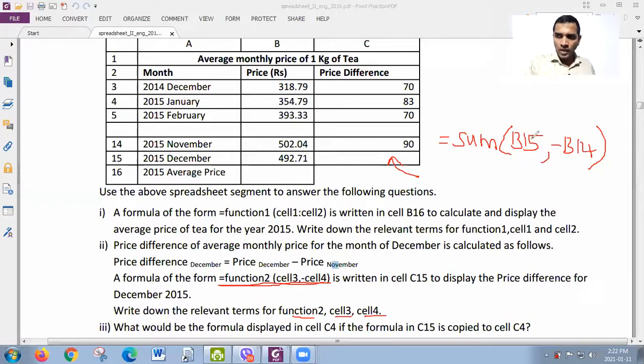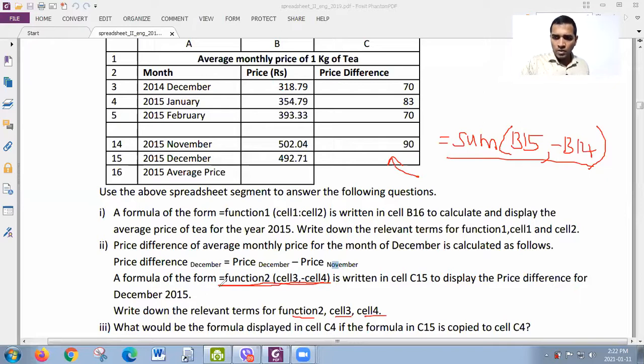But what happens? Now you are adding two values. One is B15. What is B15? 492.71, right? That is one. Then you are adding minus B14. So minus B14 means minus 502. Have you understood? So now 492 and minus 502 are added. So when it is minus, the answer will be subtraction, right? So this is the function to be written in C15. Okay, so this is the function.